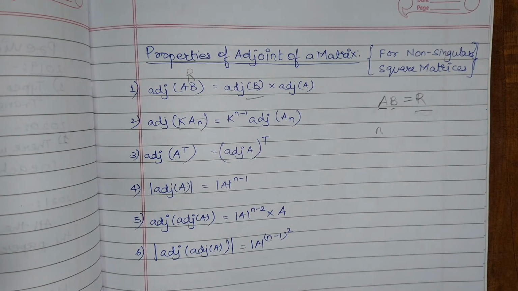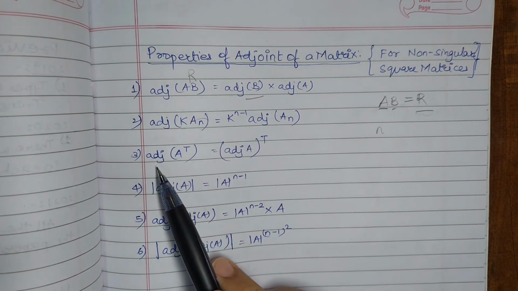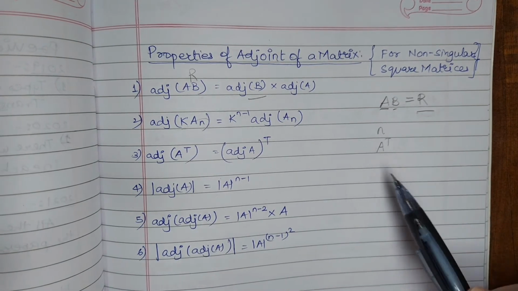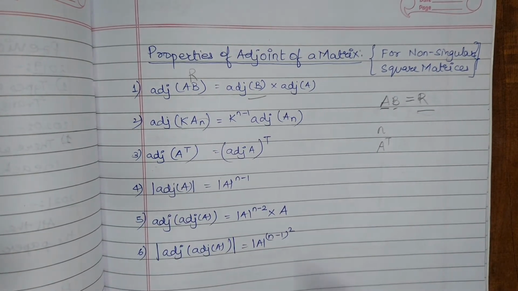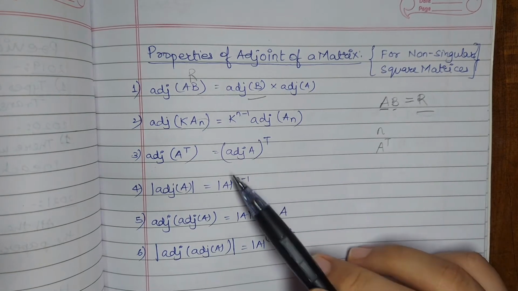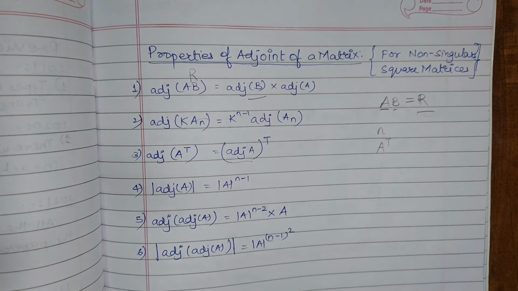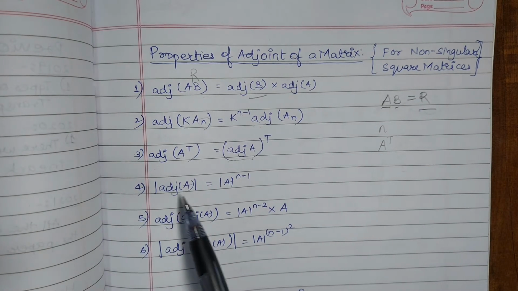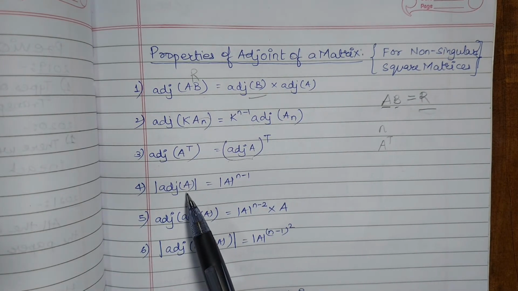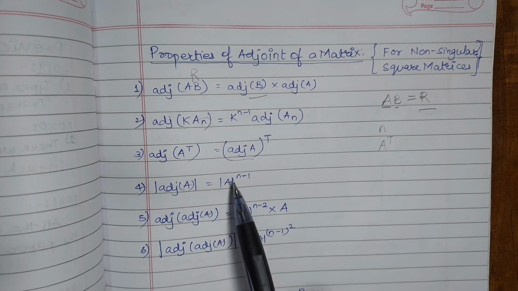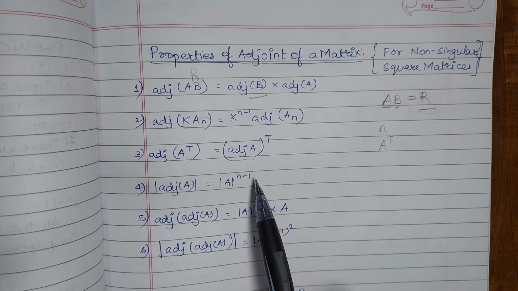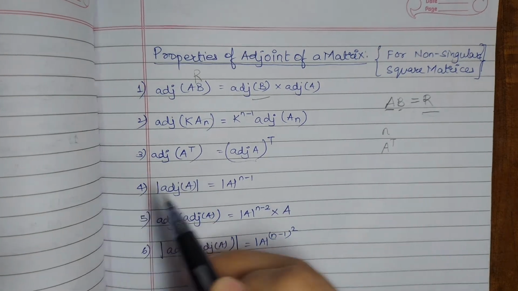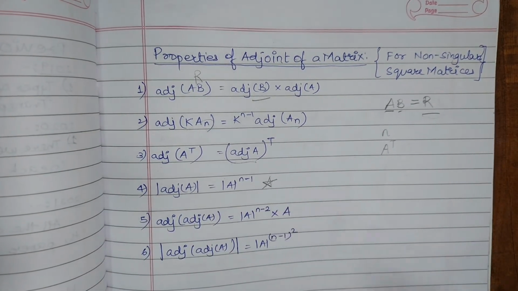So the third property is quite interesting. If we take the transpose of A matrix and then take the adjoint of it, it is the same as first taking the adjoint of A matrix and taking the transpose of it. Okay, so the fourth property is that the determinant of adjoint of A is equal to determinant of A raised to the power n minus 1. Now this property is quite important, so we will mark it as a star property.